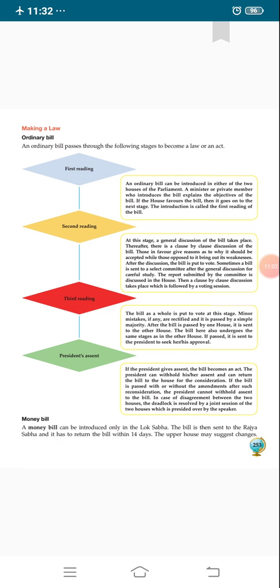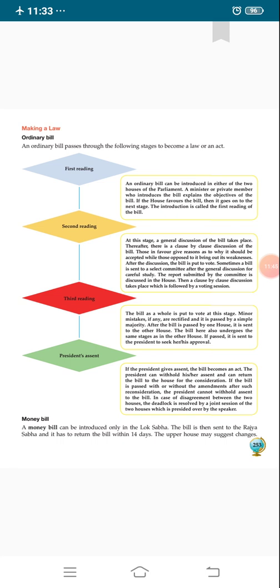Next stage, president's assent. It means the president's approval. If the president gives assent, the bill becomes an act. After the approval and signature of the president, the bill becomes an act. The president can withhold assent and return the bill to the house for reconsideration, for the better development of the citizens. If the bill is passed with or without amendment after such reconsideration, the president cannot withhold assent to the bill.